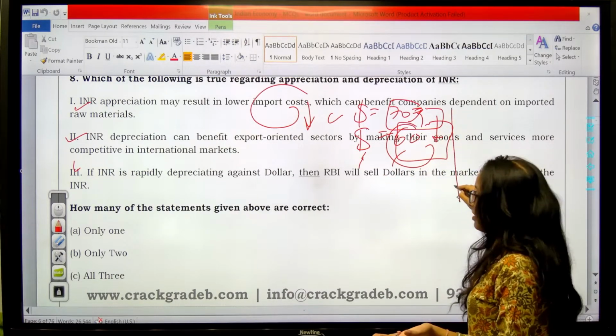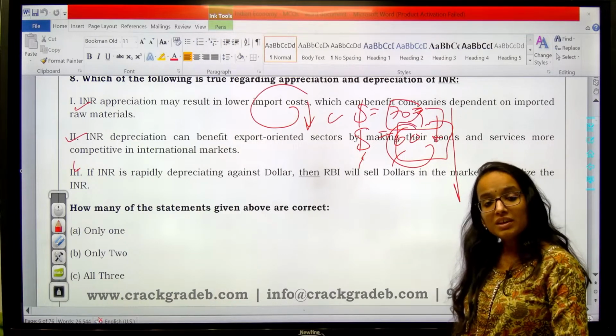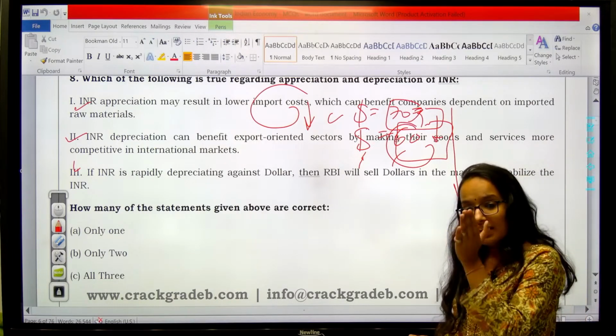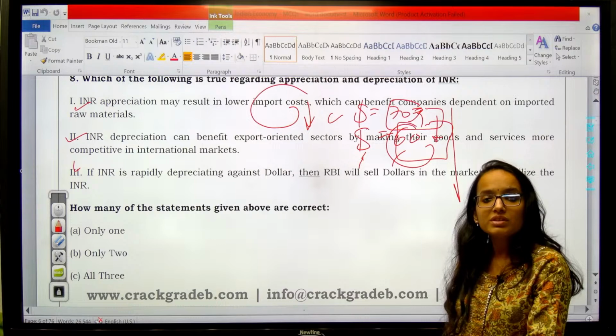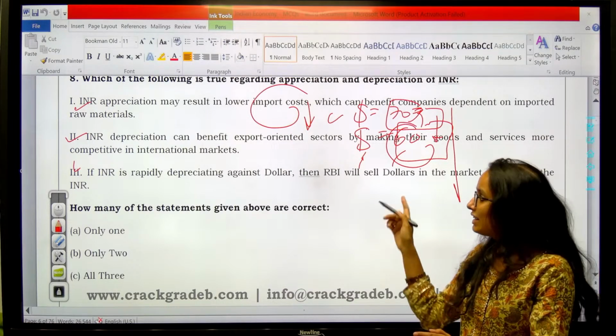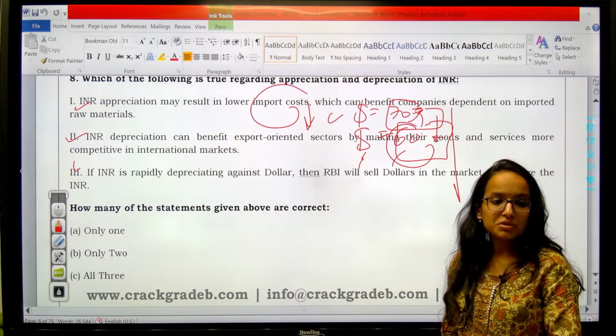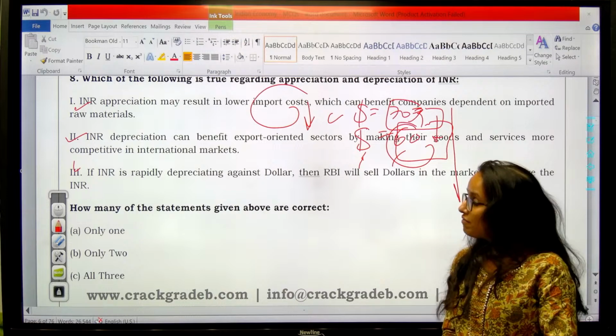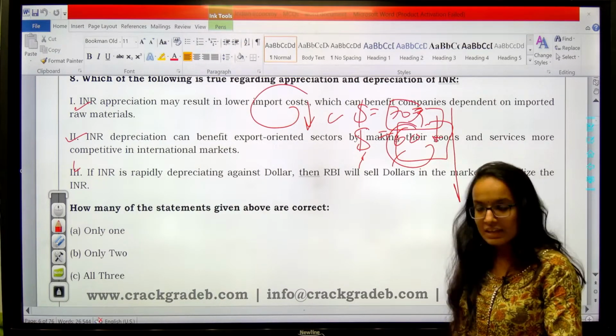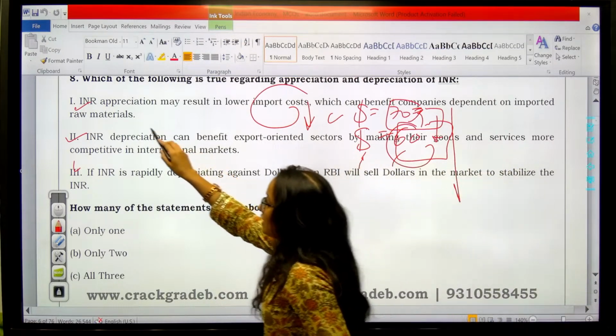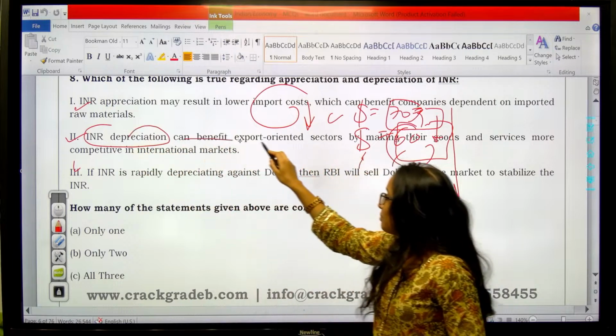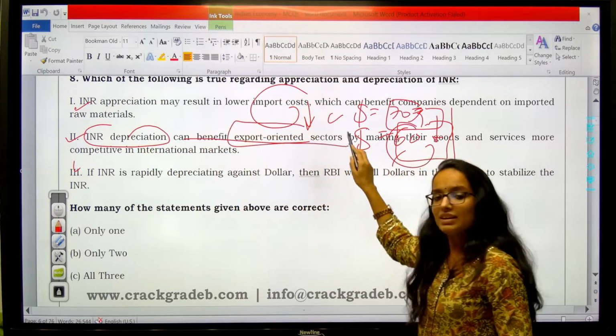They will demand less because now their $1 is able to purchase less of your goods as compared to earlier. That is why currency appreciation is harmful for exporters while beneficial for importers. Clear? Then second statement, INR depreciation can benefit export oriented sectors.